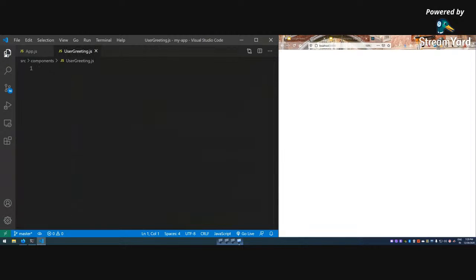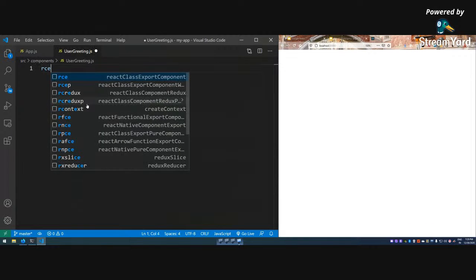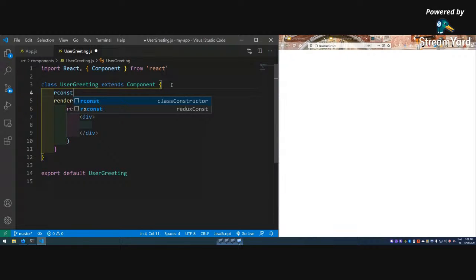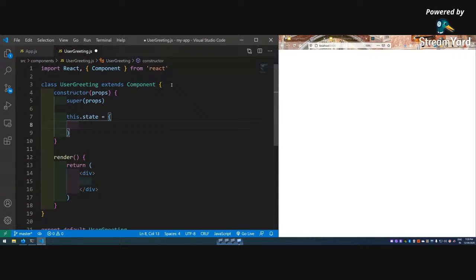Command P, RCE, again export I will remove, and then a const state variable. So the state variable is isLoggedIn.